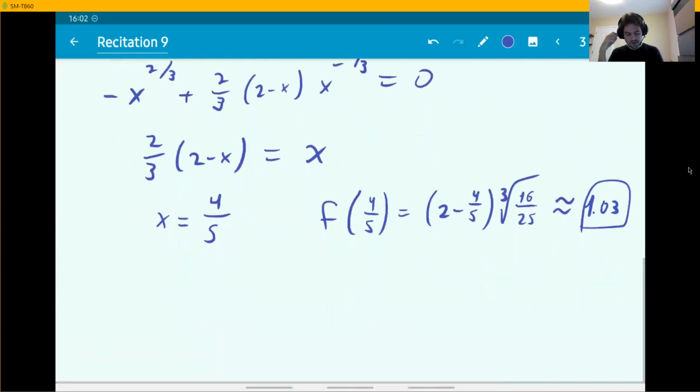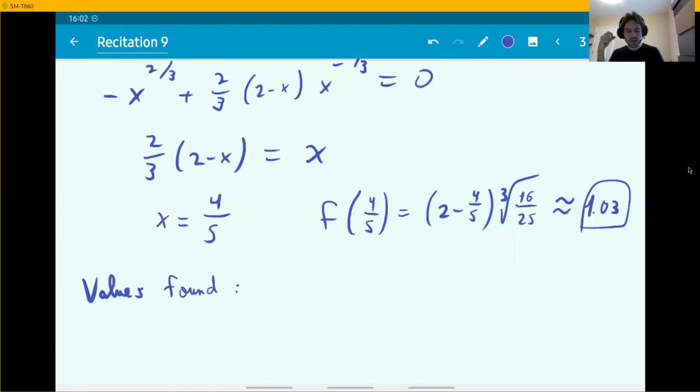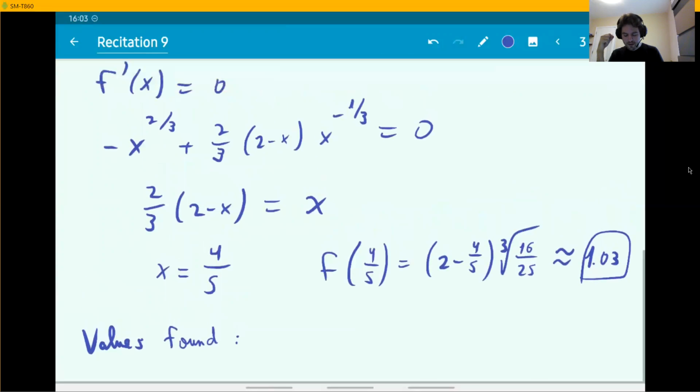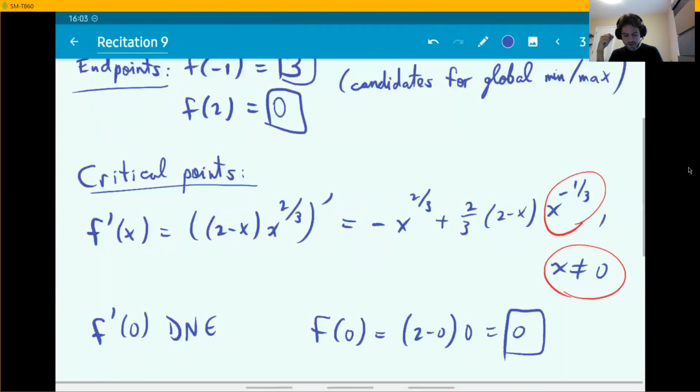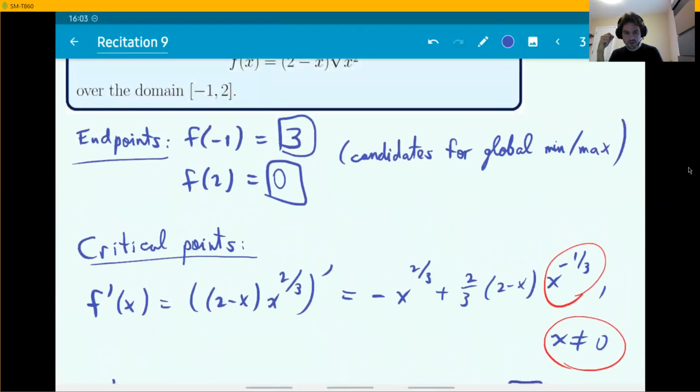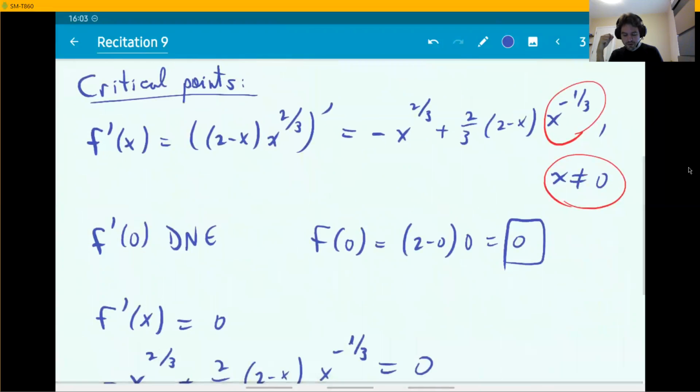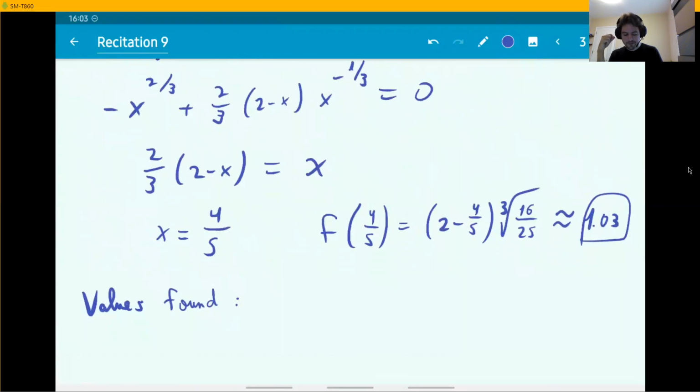So, all right, anyway, values that we found. This concludes the whole analysis of every single point that could be a min or max. So what were all the values that I circled? They were 3 at the number -1, 0 for both 2 and 0, and then this crazy number for 4 over 5. Those were the 3 values.